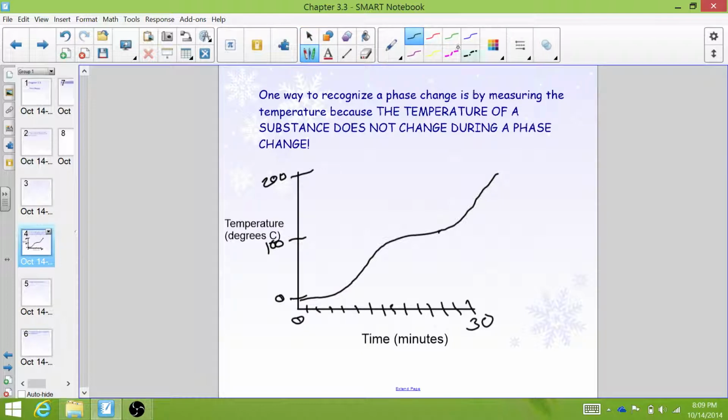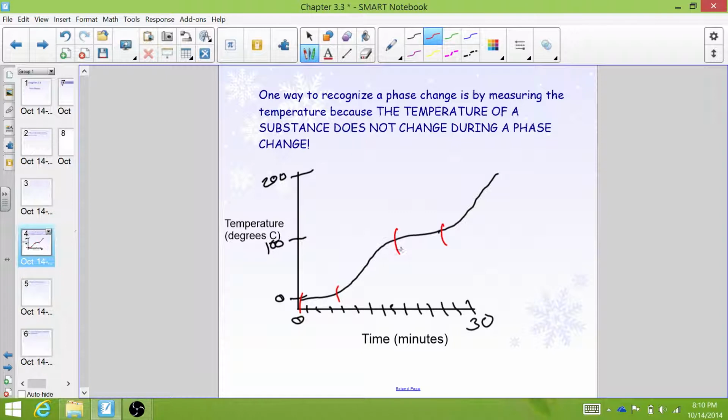But as you can see, down here, from here to here, I'm putting in heat that entire time, but the temperature is not increasing. It's staying pretty flat. That's because all of the heat energy I am putting into this thing is going into melting those particles and breaking the bonds between them so that they can freely flow in the liquid state. Once it's in the liquid state, you can see it hits this plateau again, right here.